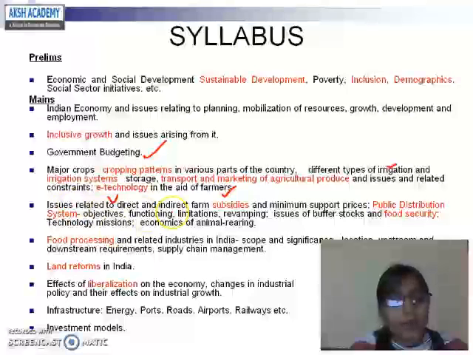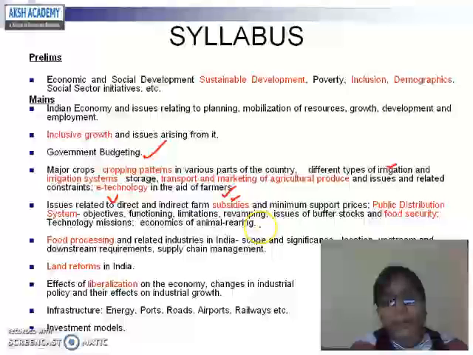Again, the issues related to direct and indirect farm subsidies and minimum support prices, public distribution system, objectives, its functioning, its limitations, its revamping, issues of buffer stocks and food security, and technology missions.